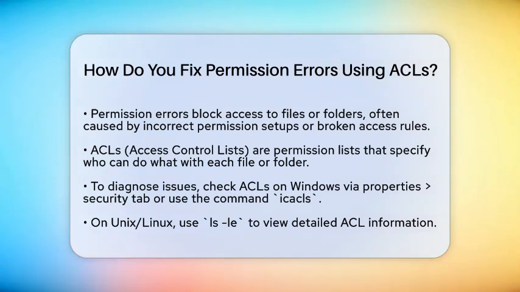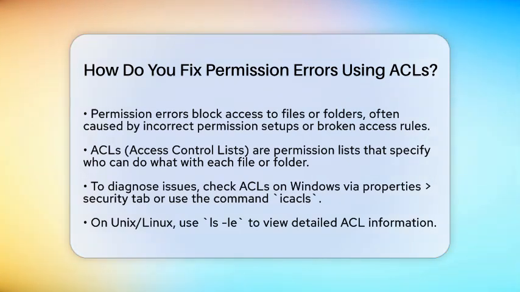ACLs are like permission lists that tell your computer who can do what with each file or folder. If these lists are incorrect or broken, you get permission errors. Fixing them involves checking what permissions are there, fixing broken inheritance, and making sure the right people have access. First, you want to see what ACLs are set on the problematic files or folders.